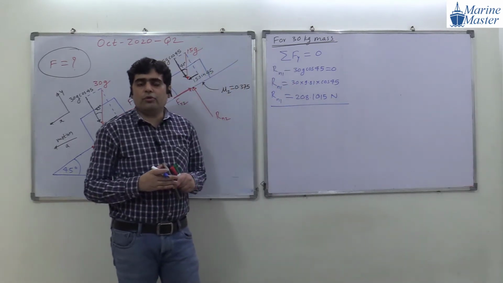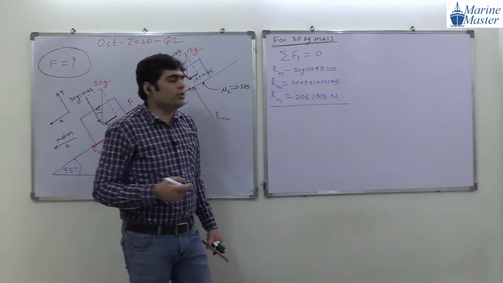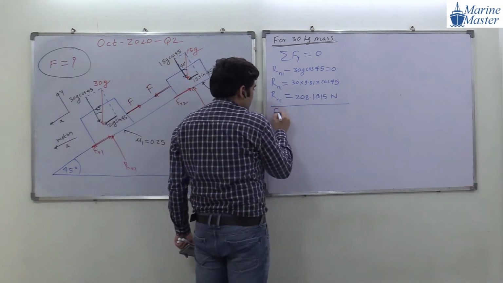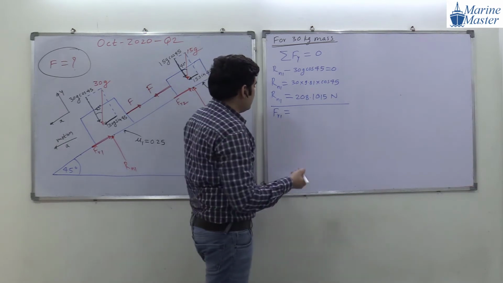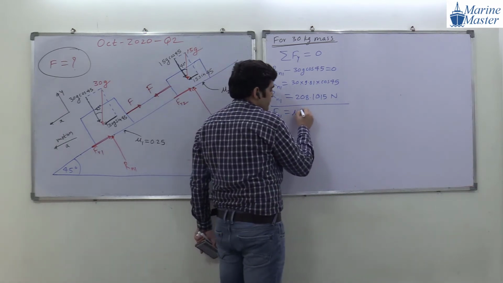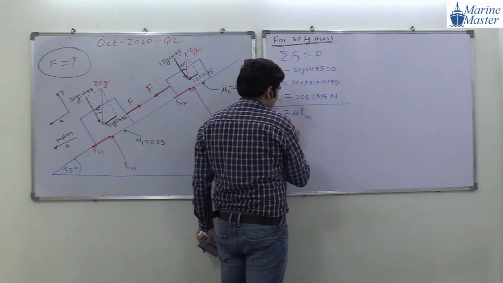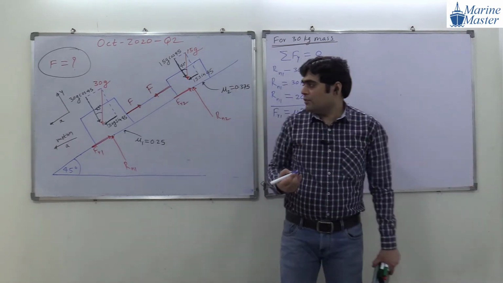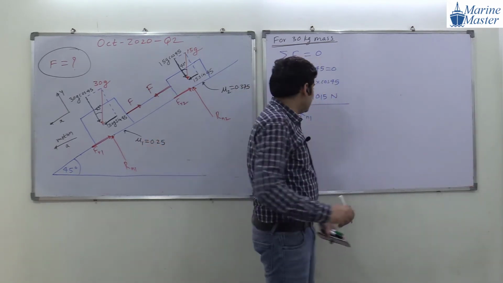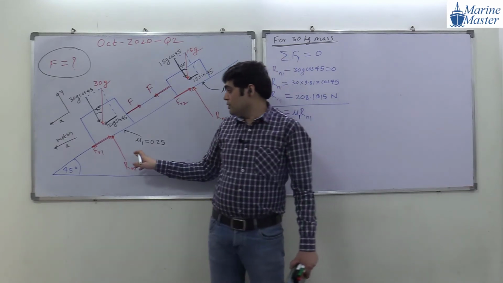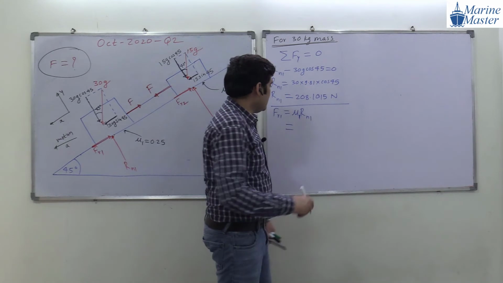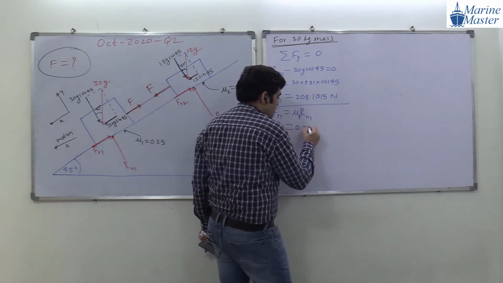After Rn1, what are we going to do, guys? We are going to calculate Fr1. What is the reason behind calculating Rn1? We need Fr1. Okay. So Fr1 is equal to mu Rn1. What is the value of mu, everyone? So here we will say mu1. So mu1 is 0.25.